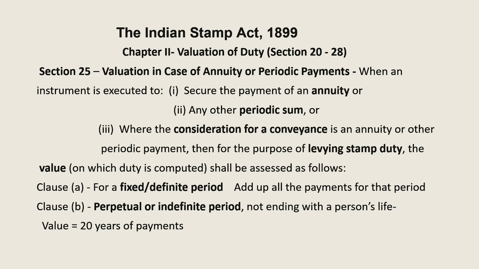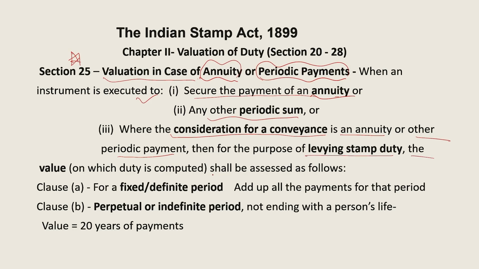Moving further, section 25 is a very important provision in this chapter: valuation in case of annuity or periodic payment. When an instrument is executed either to secure the payment of an annuity or any other periodic sum, or when the consideration for a conveyance is an annuity or other periodic payment, then for the purpose of levying stamp duty, the value shall be assessed.